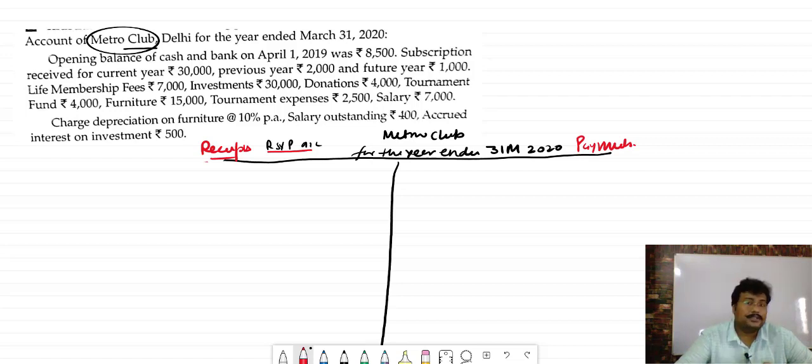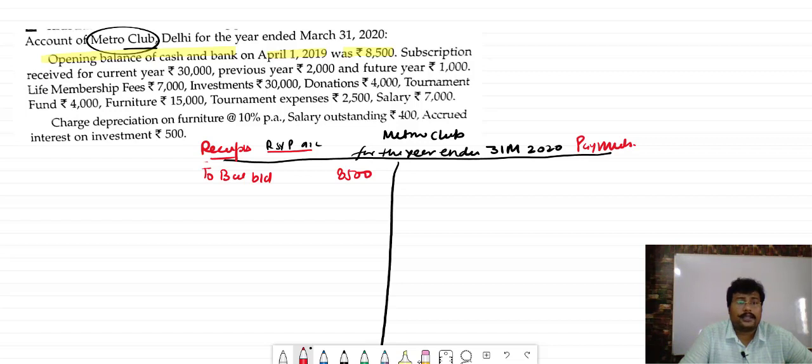Now we know that the receipt and payment account is always opened with the cash balance and the bank balance, if it is there in the question. As you can see in the question, the opening balance of cash and bank on 1st April 2019 was 8,500. So first we will write here, To Balance b/d 8,500. No need to specify whether it is cash or bank because only one balance is given.